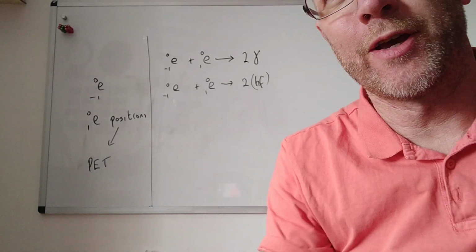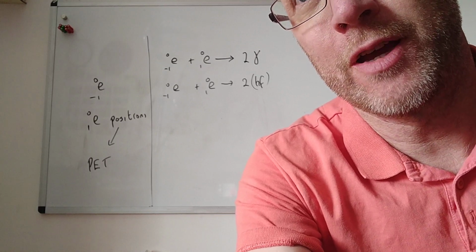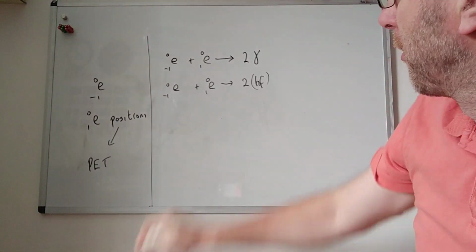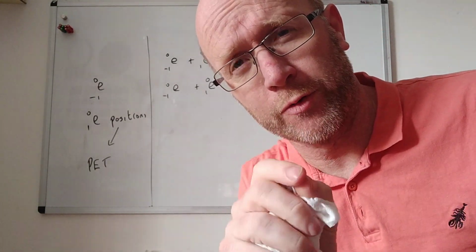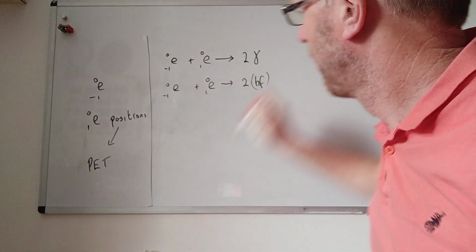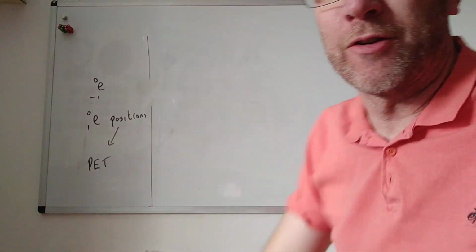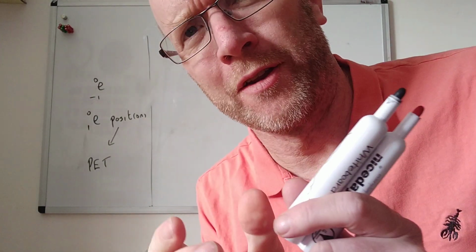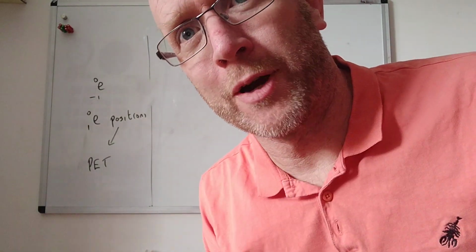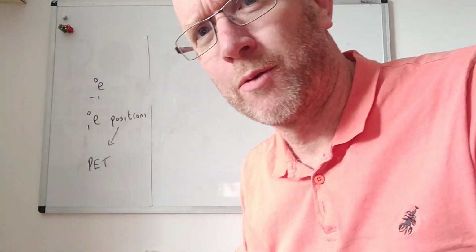The third and final one we want to look at is pair production, which is the opposite. Before we get on to pair production, remember we needed two photons in pair annihilation to conserve momentum. Now pair production is, as you can imagine, the opposite. This is even more bizarre, because you get a photon and the photon turns into two particles. So you have a packet of energy turning into two particles.